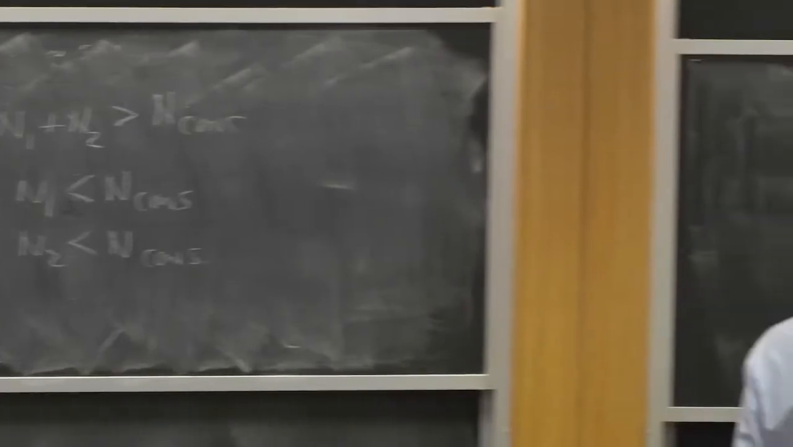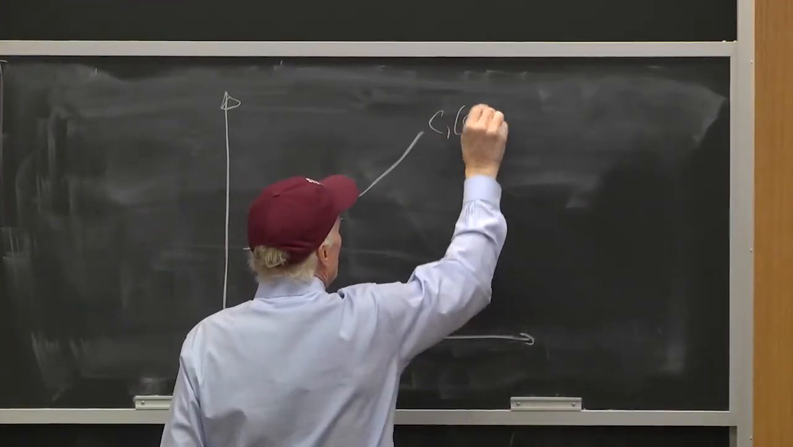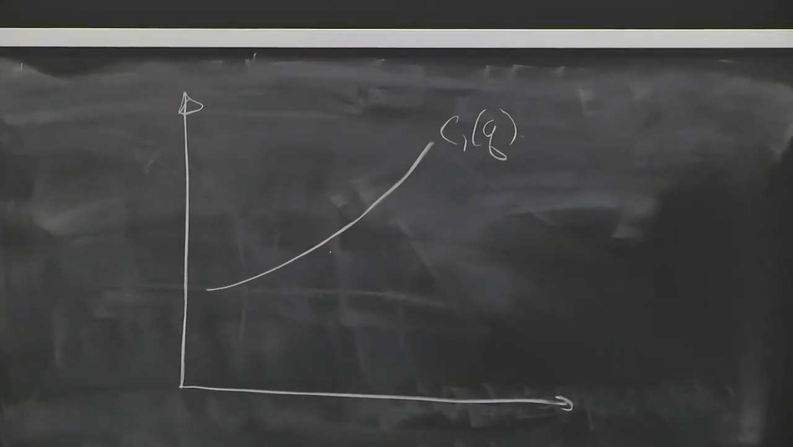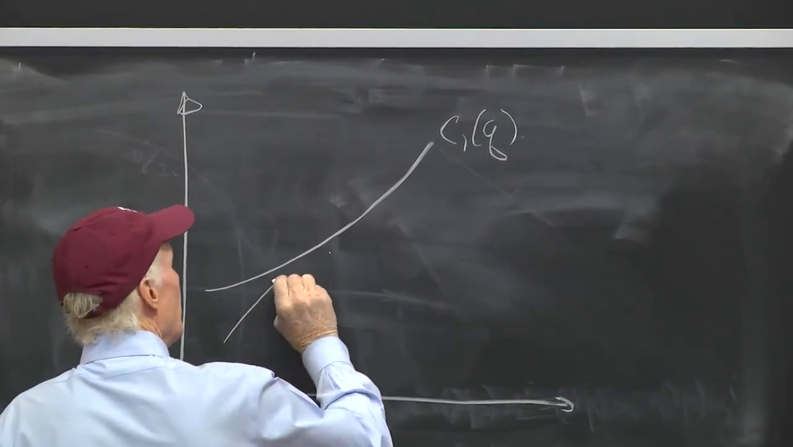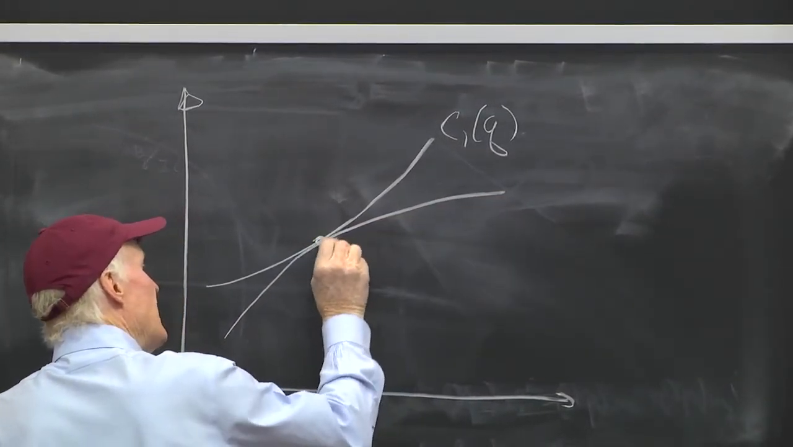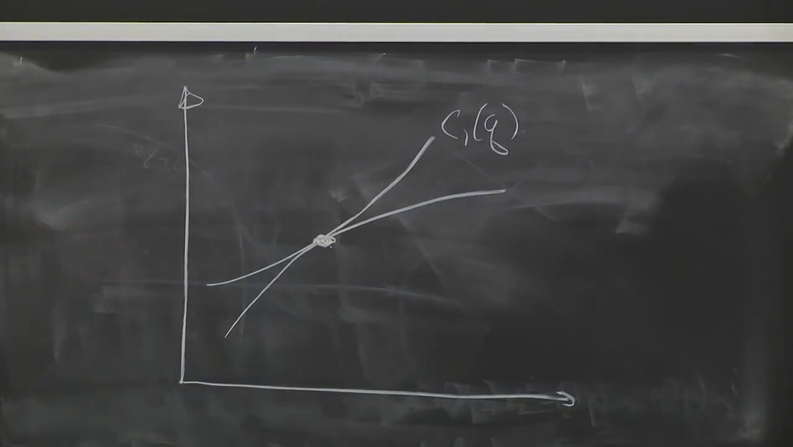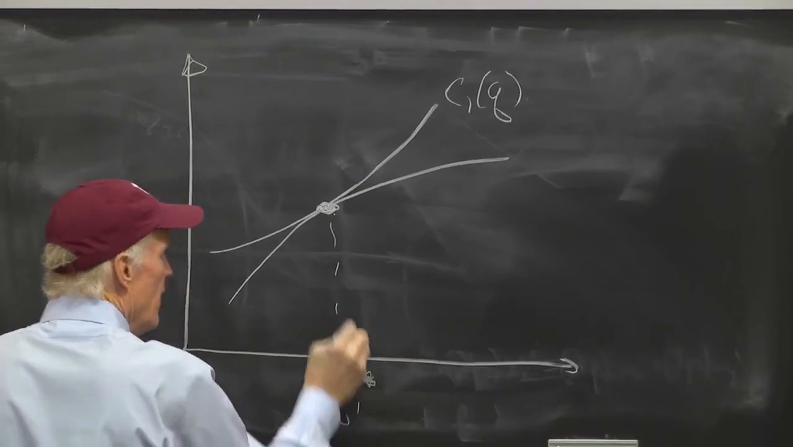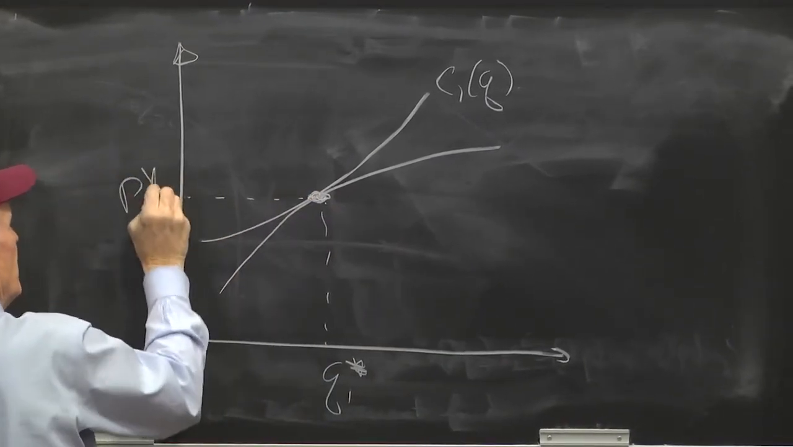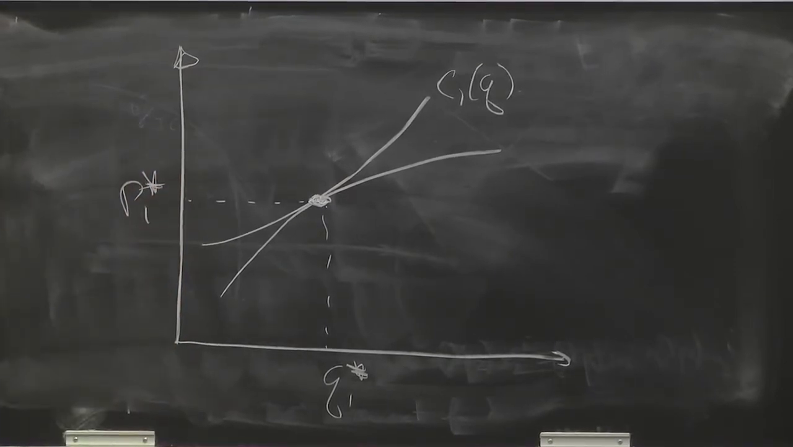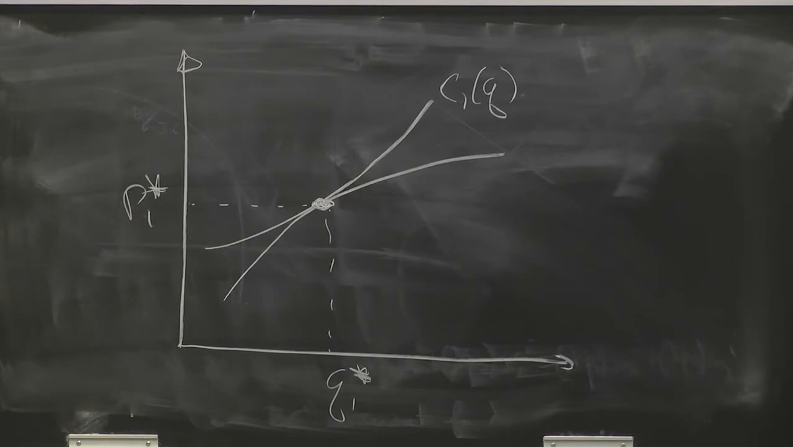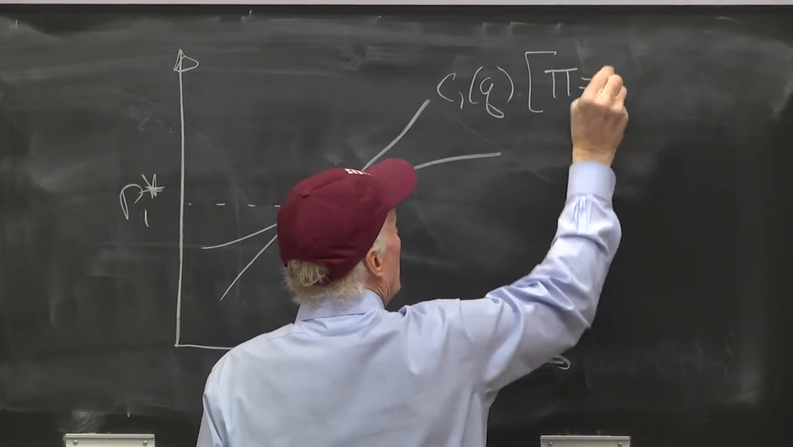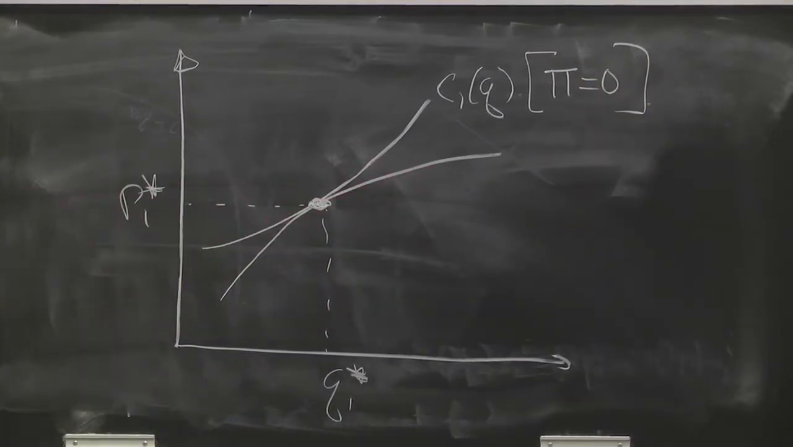So you could take this C1 of Q, right? That would be the cost of the type 1s. The consumers are going to have to be tangent to that, right? Everybody agree? Call that Q1 star, P1 star. So the type 1 firms that exist in equilibrium will earn zero profits. This will be pi equals 0. Okay? Right? Everybody agree with that?